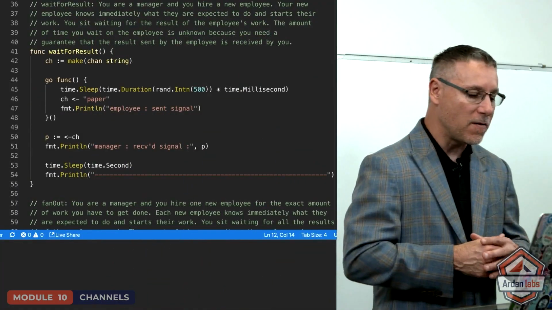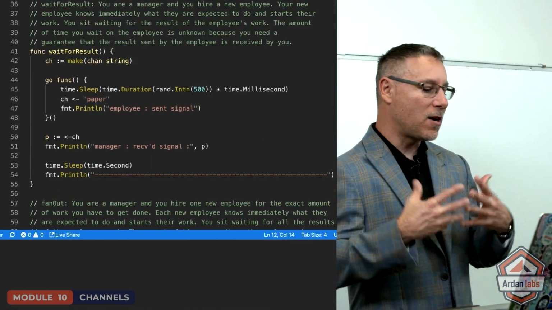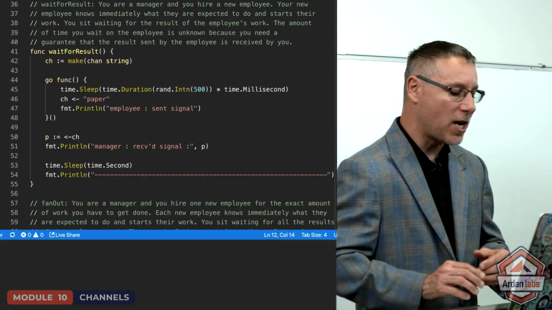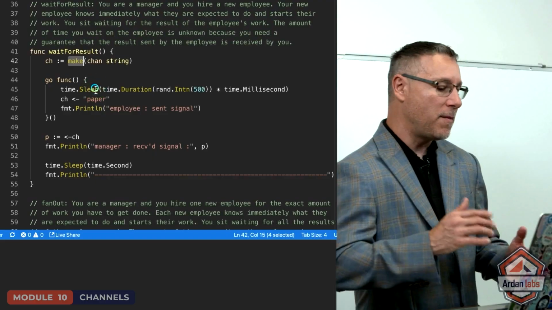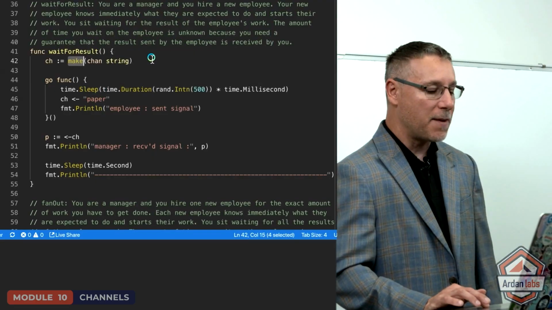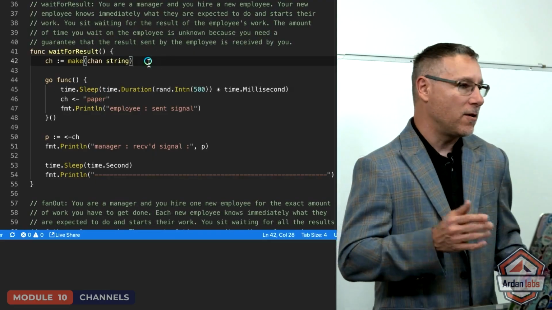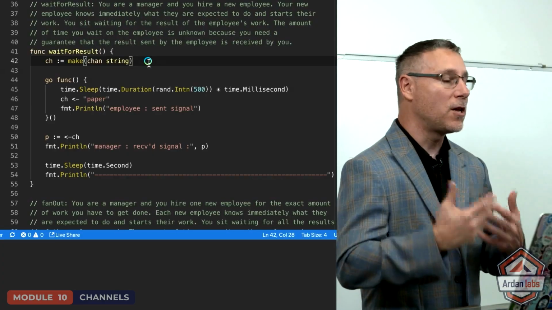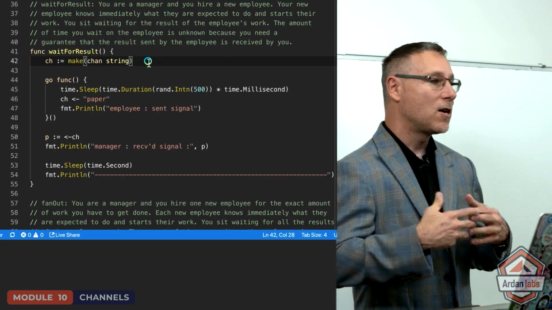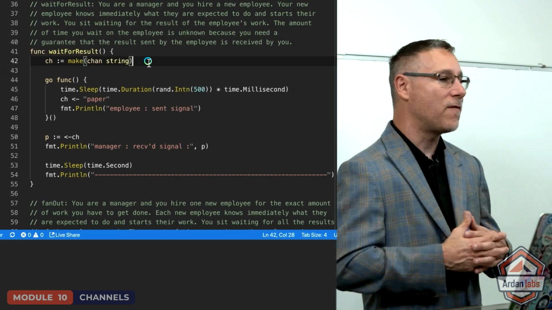So on line 41, you see the function wait for result. And then on line 42, what you see is the channel operation. Again, we're using that make call to make that channel of type string. You cannot use any sort of compact or literal construction for a channel because you can't initialize a channel with values.